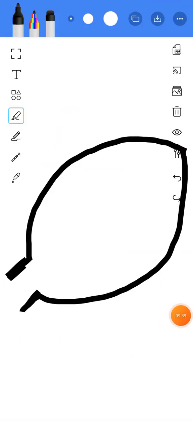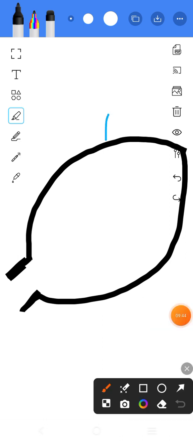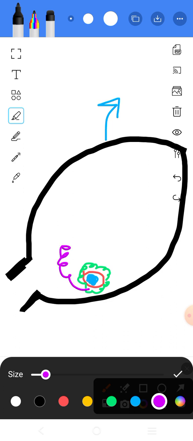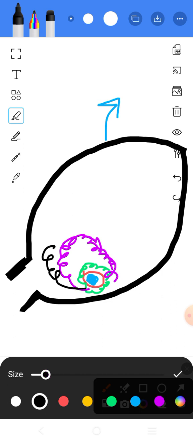Okay, now just look at this picture. Here you can see that this is the ovary. I have drawn the ovary, and this is the primary oocyte. Around it there is the zona pellucida, and after that comes the layer of the corona radiata. This is the corona radiata, and this is the layer of granulosa cells. Remember, this is the layer of granulosa cells. And after that comes a layer of theca cells. These are the theca cells.